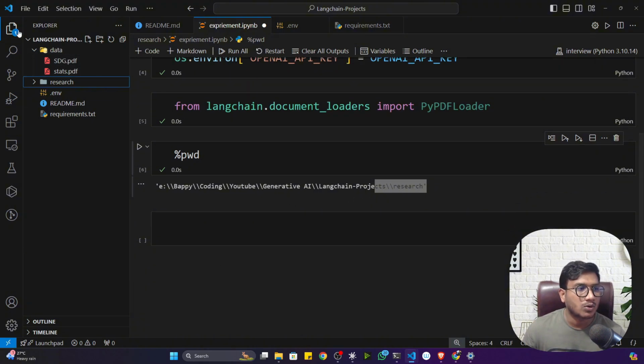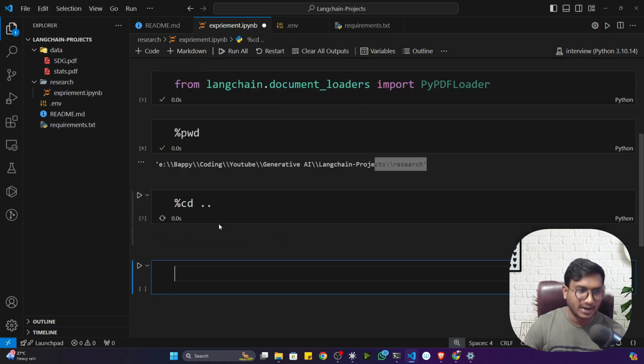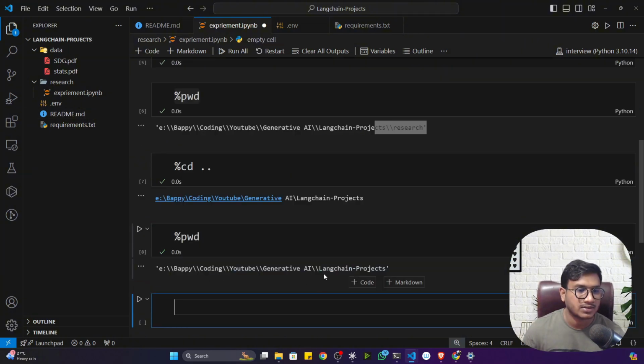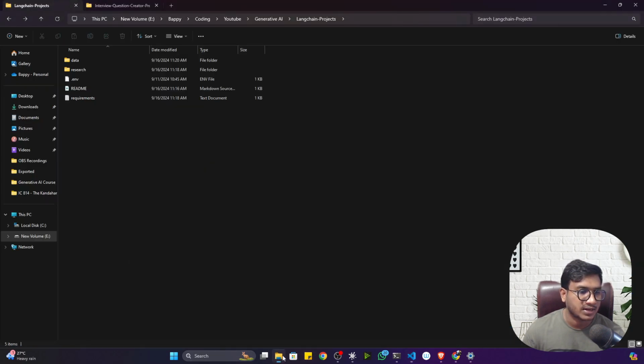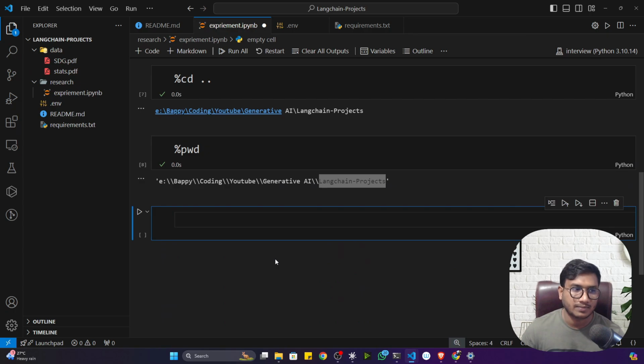Now if I want to go back to my root project directory, that means the LangChain project, I have to execute one command. This command is cd .., which goes one folder back. Let me show you. Now see, I execute the command, and if I again check the project working directory, you can see that I'm inside my root directory, that means this LangChain project directory. Now I can easily access my data. This is the idea. So make sure you always check the project working directory if you're working with a Jupyter notebook in a specific folder. This is the requirement.